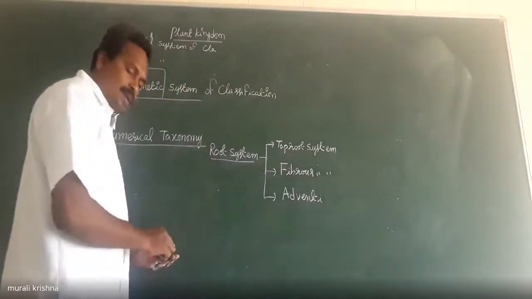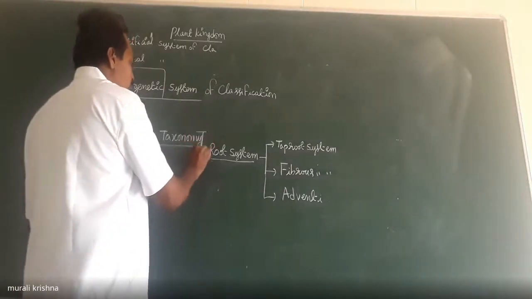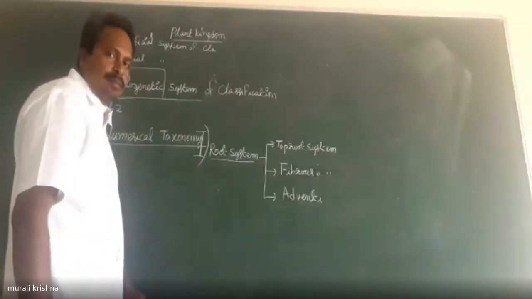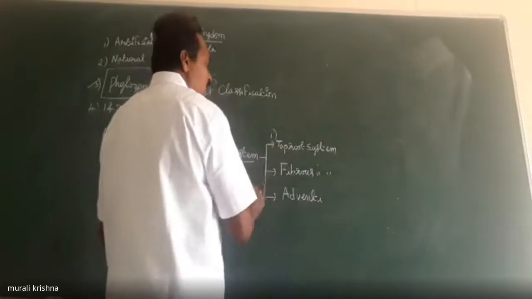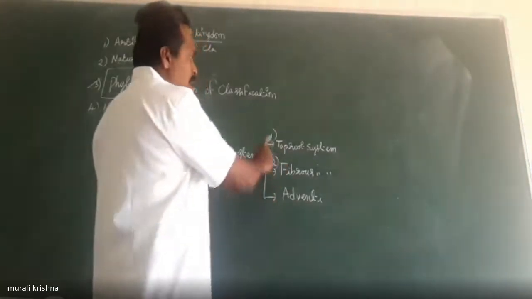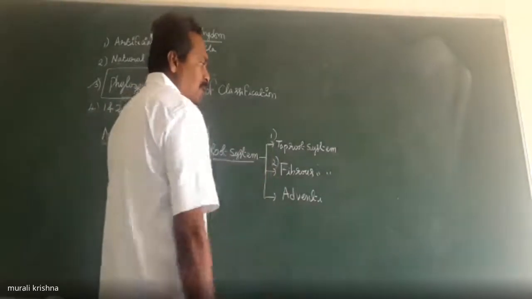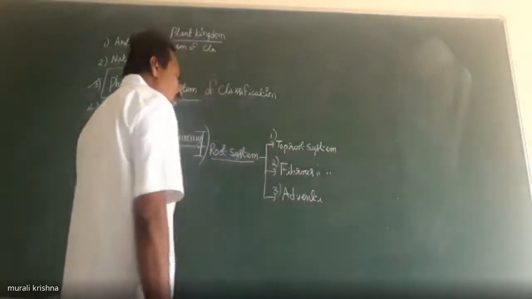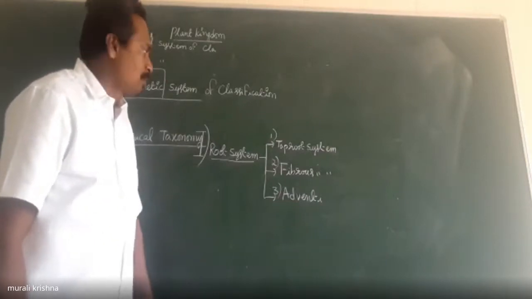Suppose for the root system, the taproot system is given one, the fibrous root system is given two. One number is assigned to the taproot system, the second number is assigned to the fibrous root system, and the third number is assigned to the characteristics of the adventitious root system. Right.